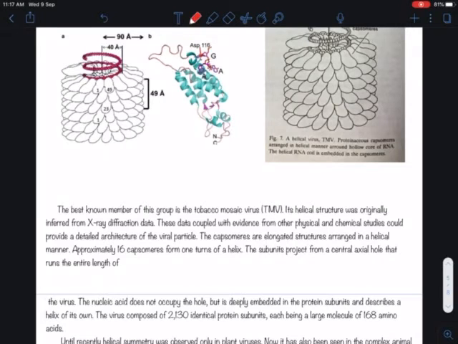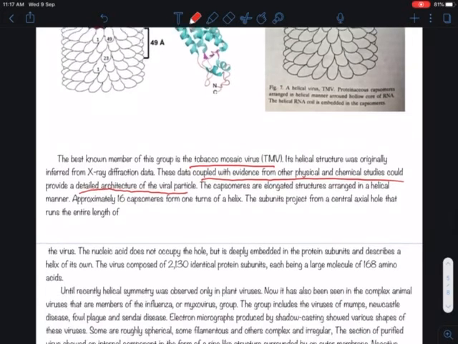Here you can see the structure of a virus which has helical symmetry. The best known member of this group is tobacco mosaic virus. Its helical structure was originally inferred from X-ray diffraction data. These data, coupled with evidence from other physical and chemical studies, could provide a detailed architecture of the viral particle.